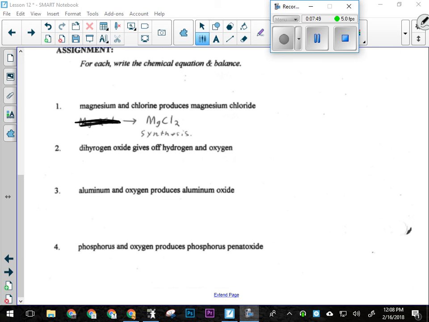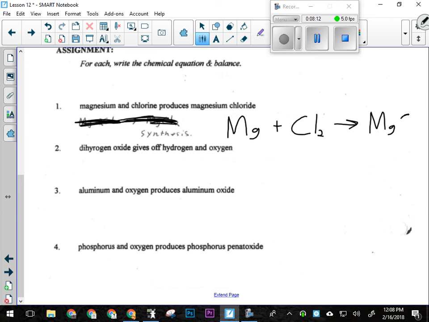So for number 1, because I had a mistake on my key, I'm just going to erase the whole reaction. It is a synthesis reaction. I've got magnesium reacting with chlorine. Is chlorine a special element? Yes, that's what I screwed up on in mine. I forgot that it was special and wrote it as just Cl, when I have to write it as Cl2. That's going to form magnesium chloride, which is an ionic compound.